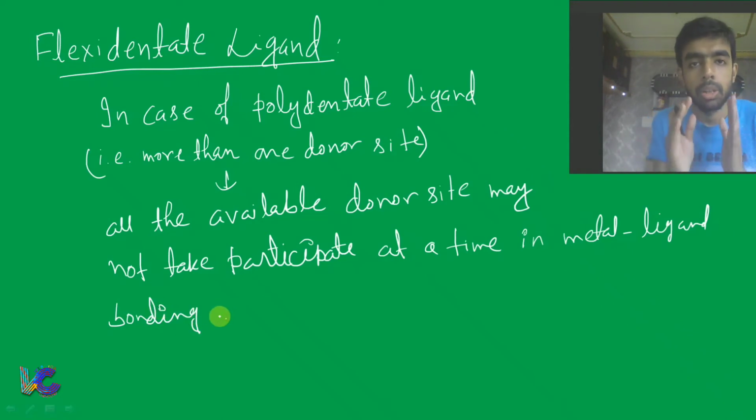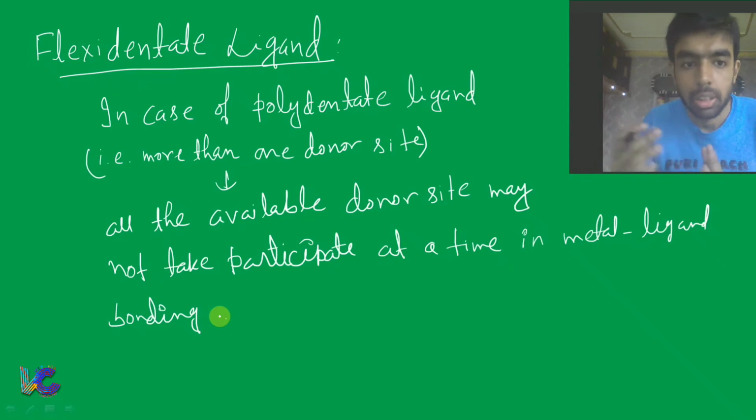Fine. That means in case of polydentate ligand, which has more than one donor site, it can have 2 donor sites or 3 donor sites. Whatever it is, 2, 3, 4, all the available donor sites may not participate at a time in metal ligand bonding.